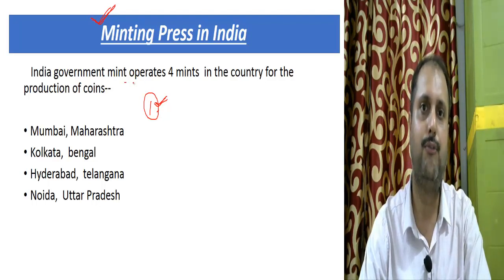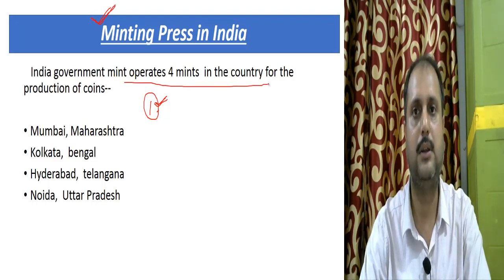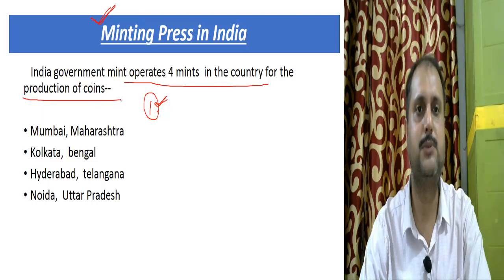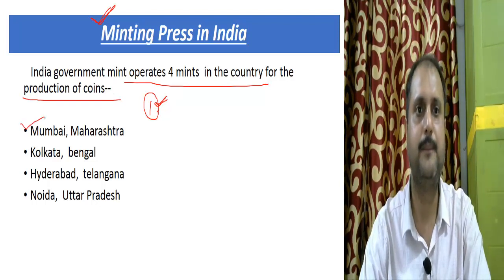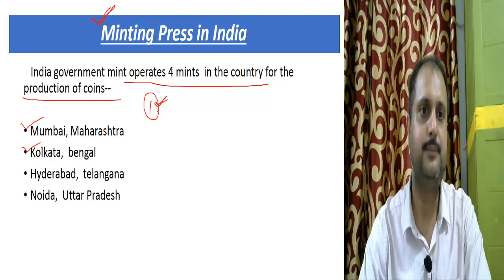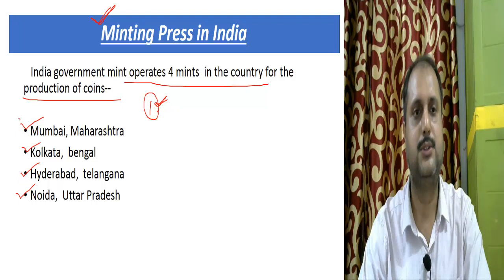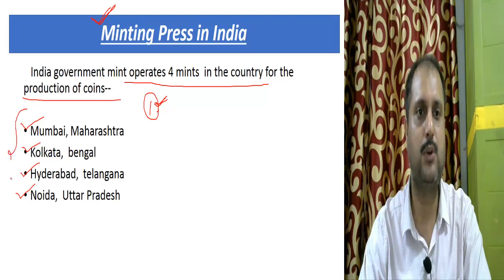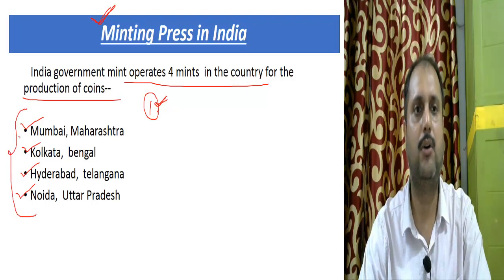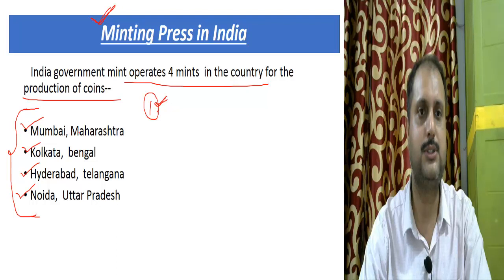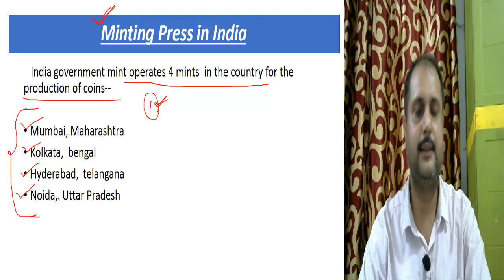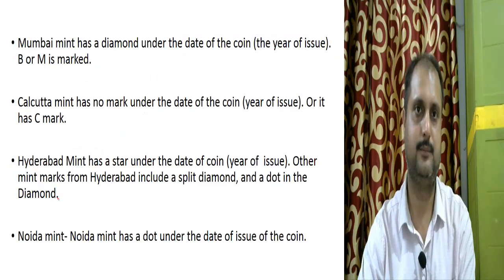So there are 4 main mints in the country which are responsible for producing the coins. One is Mumbai, Kolkata, Hyderabad, Noida. So these are the places which are responsible for minting the coin. Who mints the coin? The government of India mints the coin. So these are the 4 branches in Mumbai, Kolkata, Hyderabad and Noida.